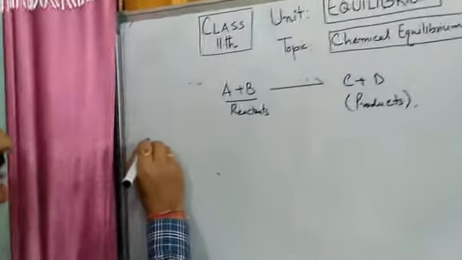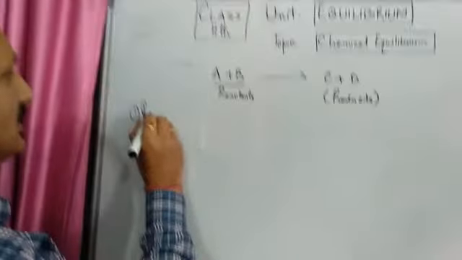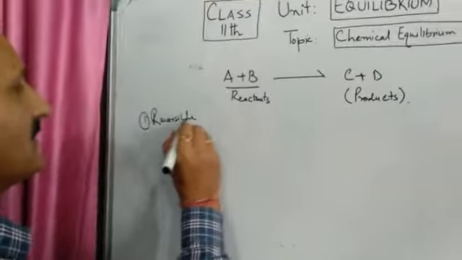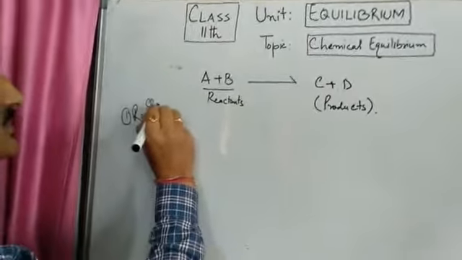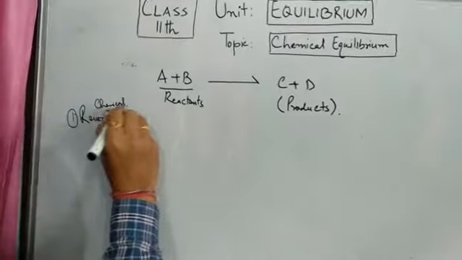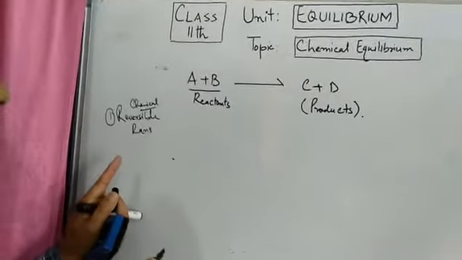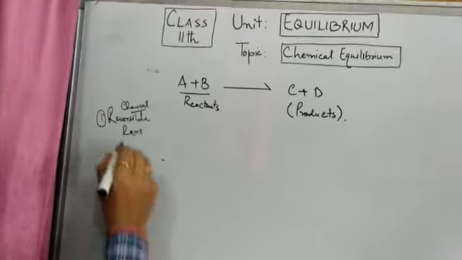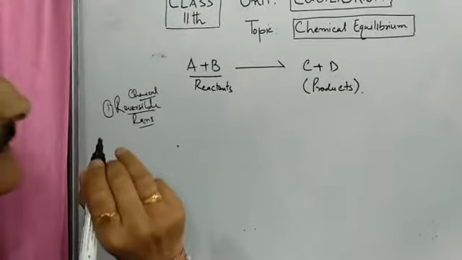One, we have to take up only reversible reactions, chemical reactions which are reversible in nature. So only those reactions are to be taken for clearing the concept of chemical equilibrium which are reversible in nature.